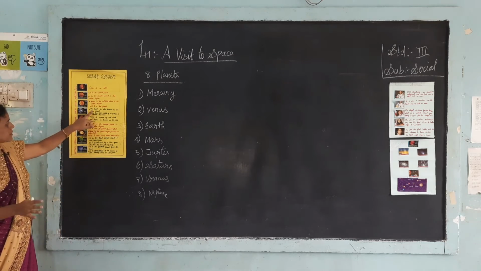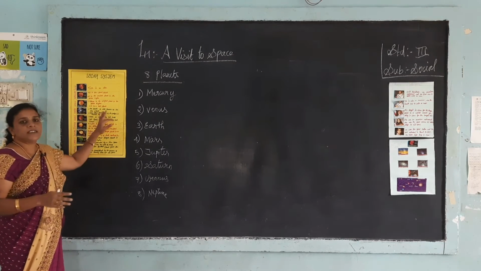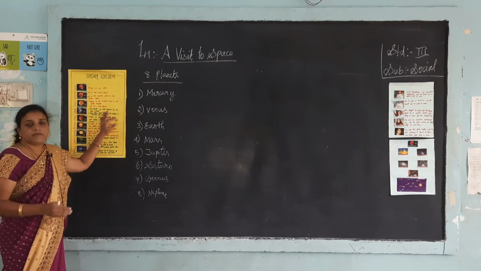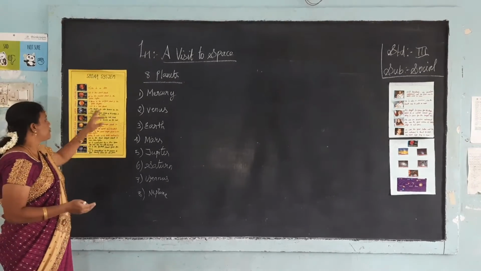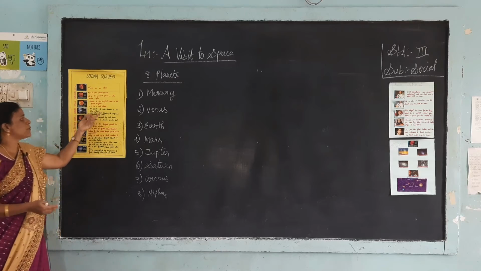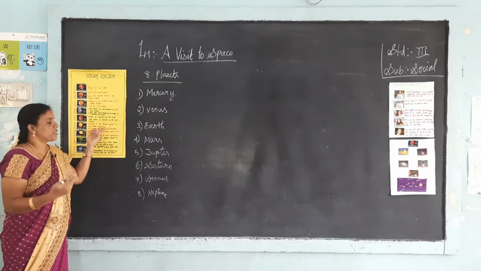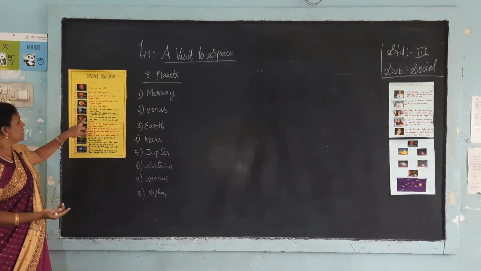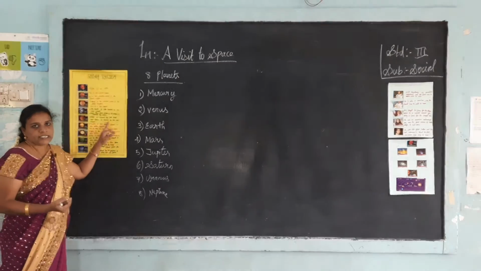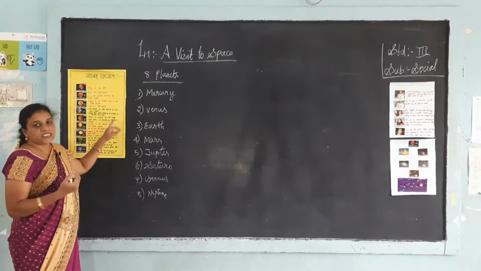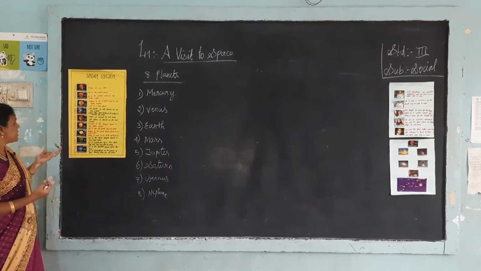And the third one, Earth. Earth is the only planet that has air, water and life to live on. Earth is also known as the blue planet. More than two-thirds of the Earth is covered by water, so it is called the blue planet. And then Mars is covered by red dust, hence Mars is called the red planet.